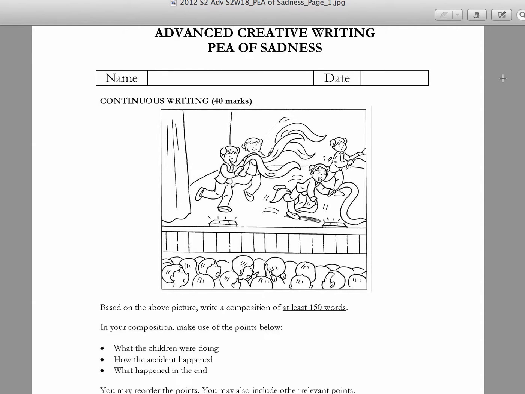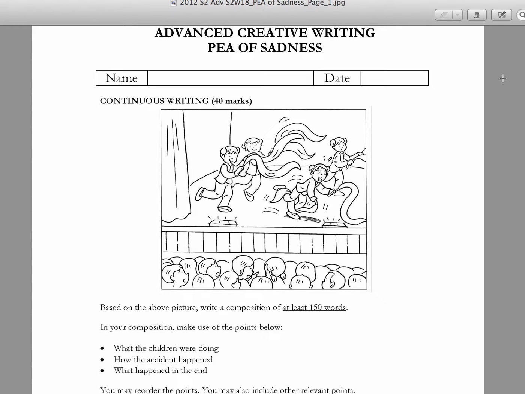Hello, this week our theme will be sadness. We will learn how to describe sadness. Thus, the heading for this week's essay is the P of sadness. Okay, the assignment is to actually write again a minimum 150 word essay based on the picture you see on the screen. Let's take a look at the picture.